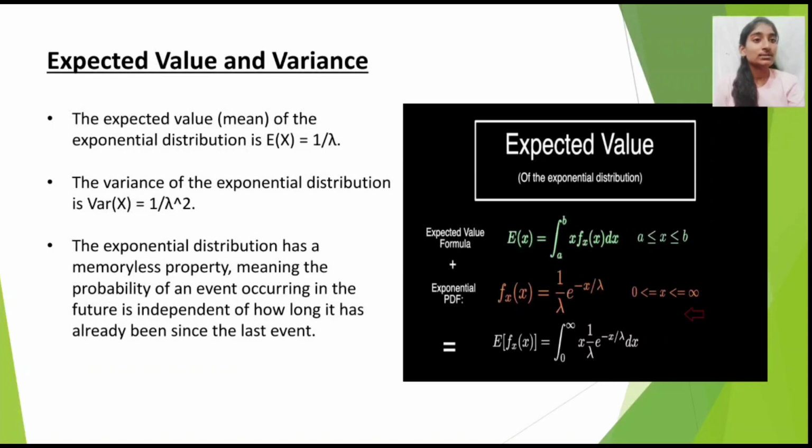The expected value of the exponential distribution formula is E of x is equal to the integration from 0 to infinity of x into 1 by lambda into e power minus x divided by lambda into dx.